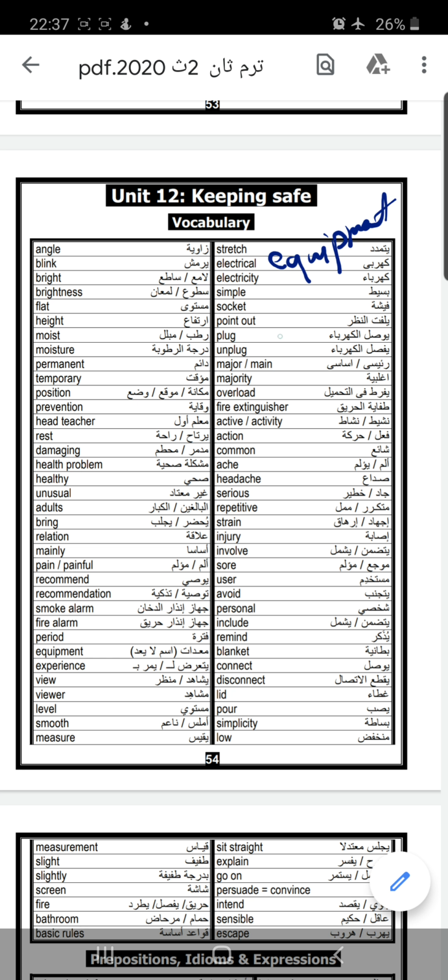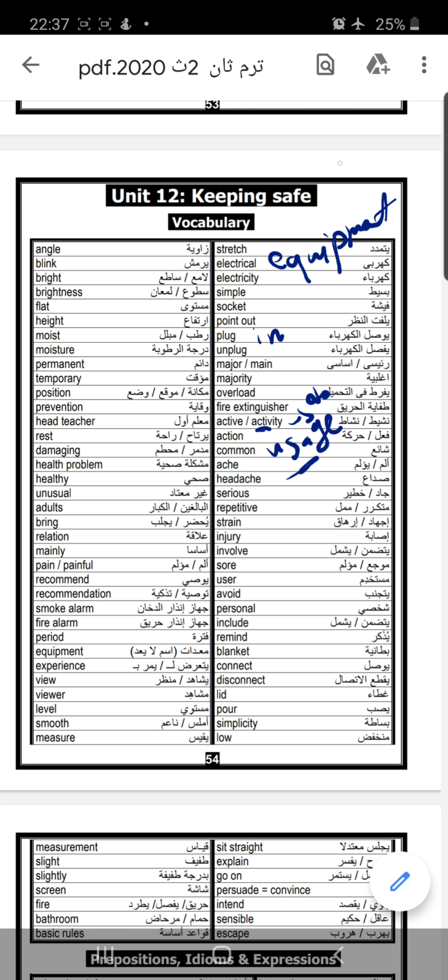Symbol, socket, point out. Plug. And plug takes the preposition in. Plug in, unplug. Major. Majority. When you say the majority, that means the most of. Overload. Fire extinguisher. We have the verb extinguish without er. Activity. We use activity with do. Do activity. Action. Common, that means everywhere.